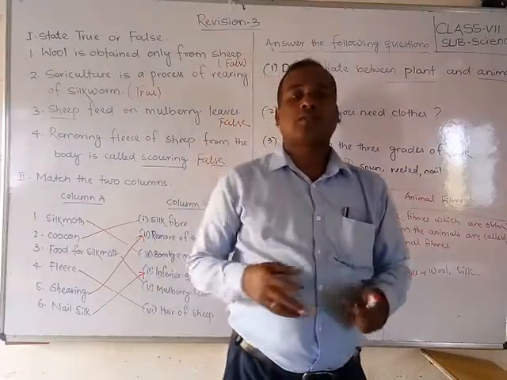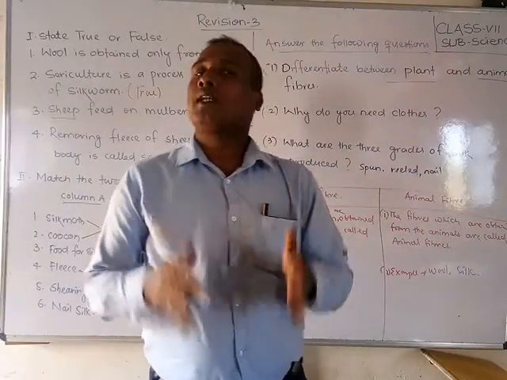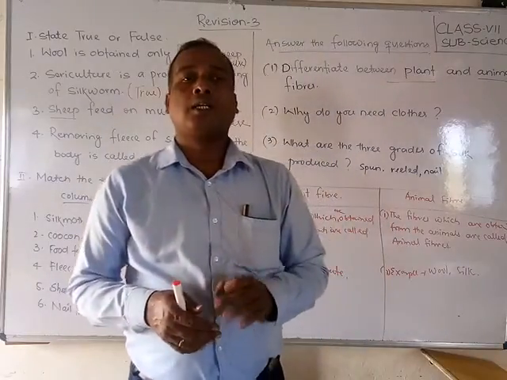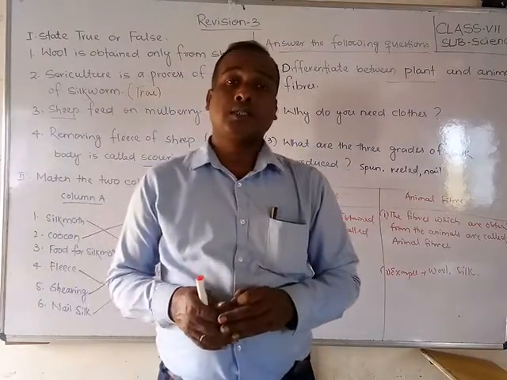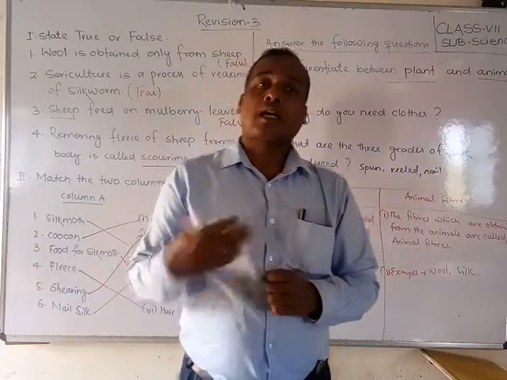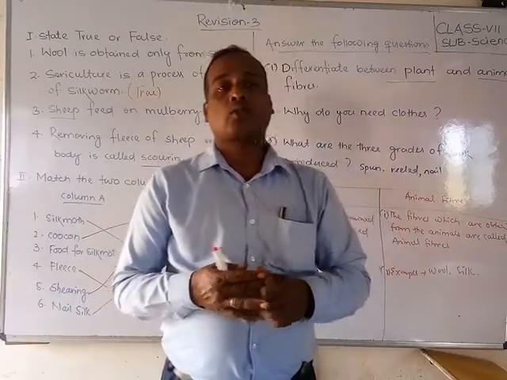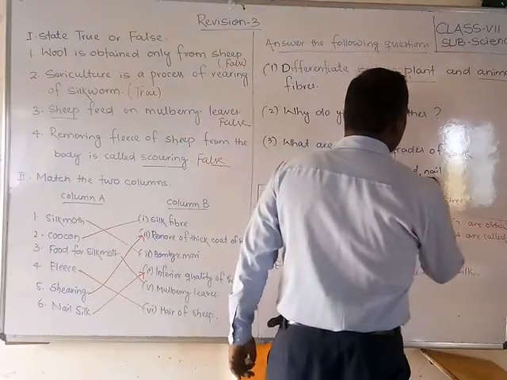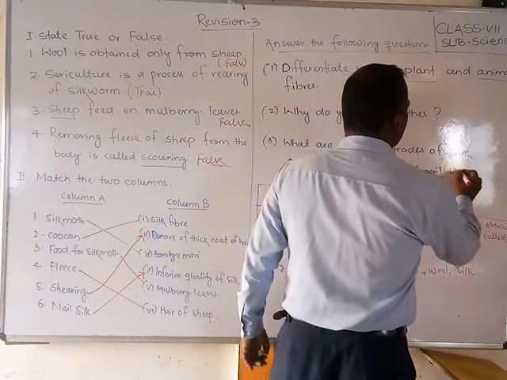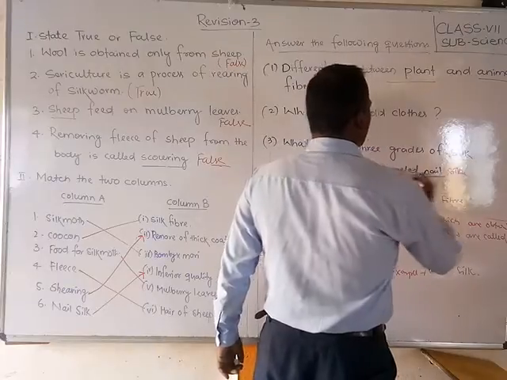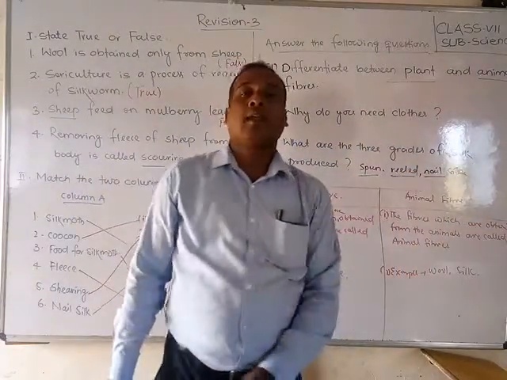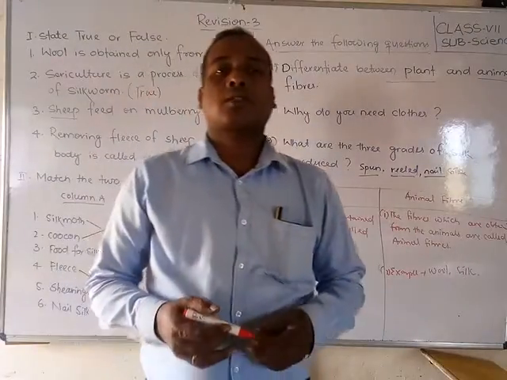Third question, students: what are the 3 grades of silk produced? There are 3 grades of silk. Only silk has different types. One is reeled silk. Next is spun silk, and the third one is nail silk. Students, I have written here spun silk, reeled silk, and nail silk. So there are three types of silk. Remember, students: spun, reeled, and nail silk.